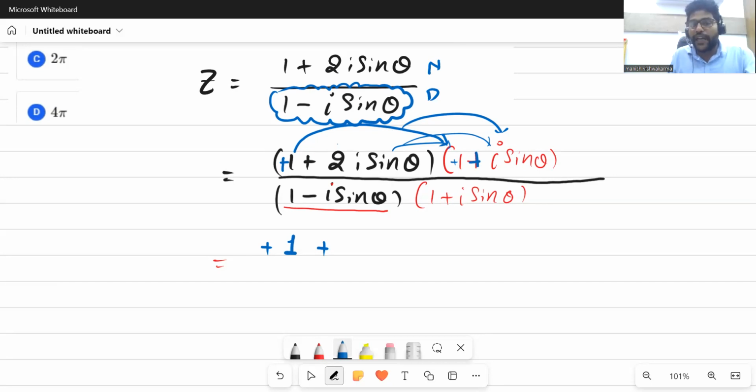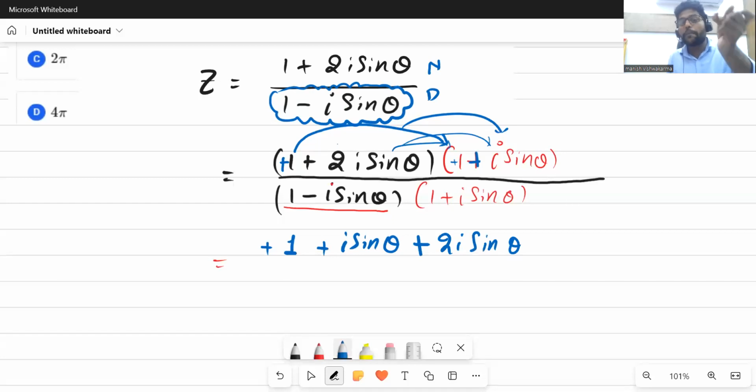Plus multiplied with plus gives plus. 1 multiplied with 1 gives 1. 1 multiplied with i sin theta gives i sin theta as it is. Then 2i sin theta multiplied with plus 1 gives plus 2i sin theta as it is. Then plus 2i sin theta multiplied with plus i sin theta gives plus 2i square sin square theta. Understood?